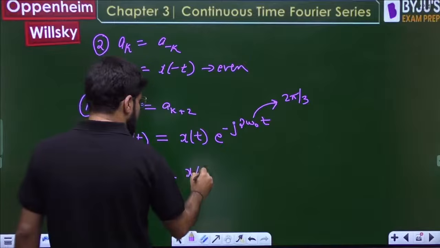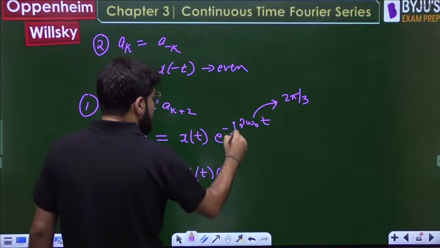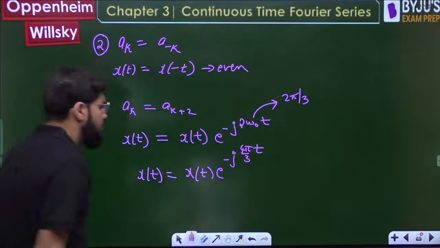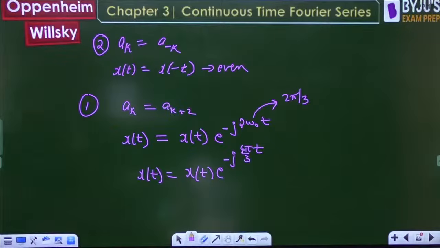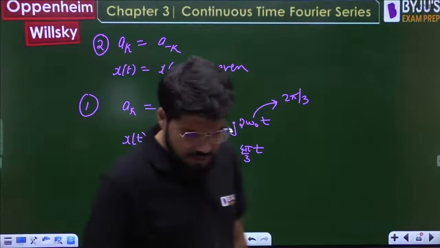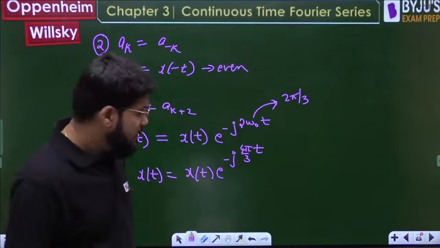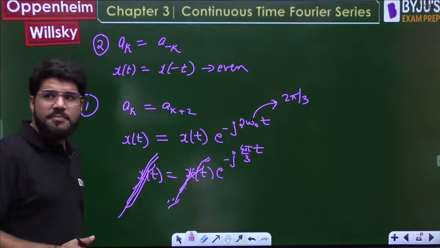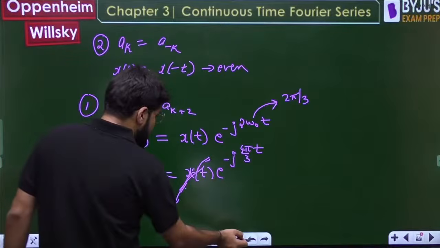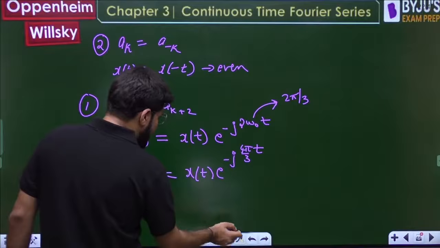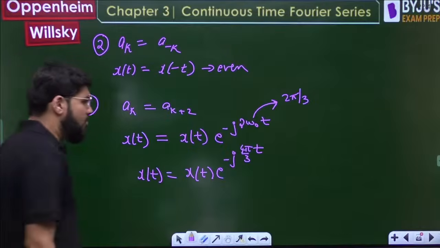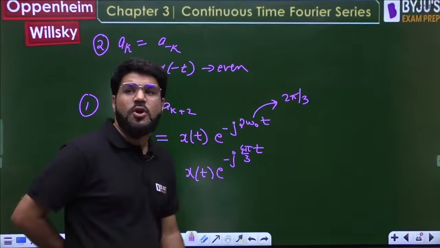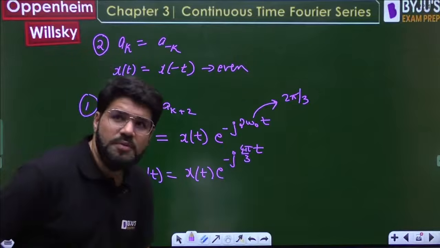So x(t) is equal to x(t) e raised to the power minus j 2 times 2π/3 t, e power minus j 4π/3 t. That is the value. Now what is the meaning of this? Can I cancel x(t)? If you are trying to cancel x(t), you will get 1 equal to e power minus j 4π/3 t. That is not possible.